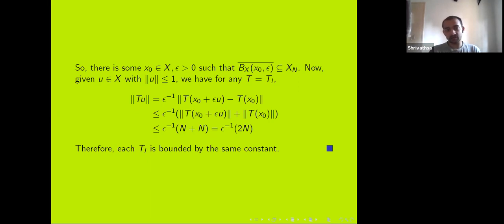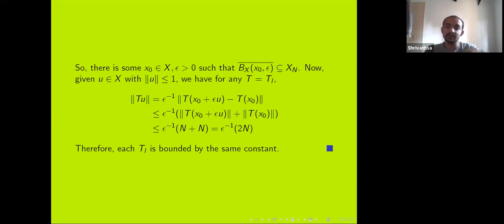Now, if I have any u with norm less than 1, I follow this chain of inequalities. The norm of t of u is equal to the norm of t of x naught plus epsilon u minus t of x naught, with an epsilon inverse pulled outside. Then I apply the triangle inequality, and because x0 plus epsilon u and x0 are both in xn, I have the norms bounded by n. So I get that the norm of tu is less than epsilon inverse times 2n.